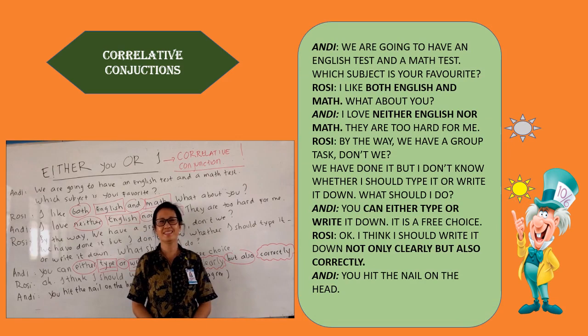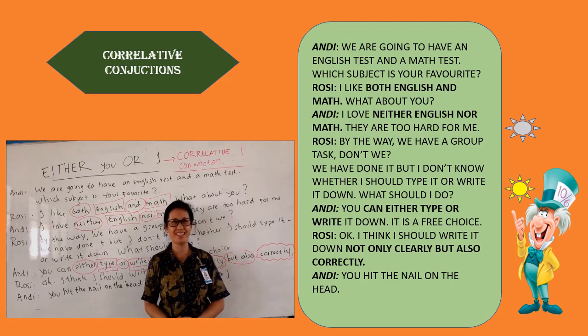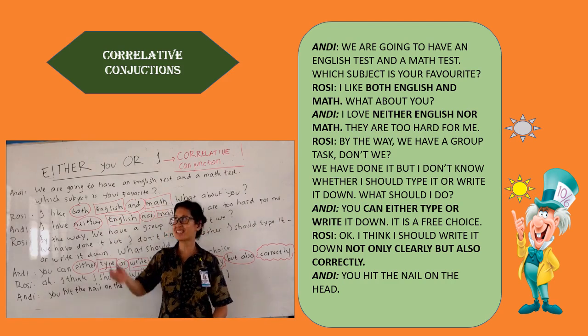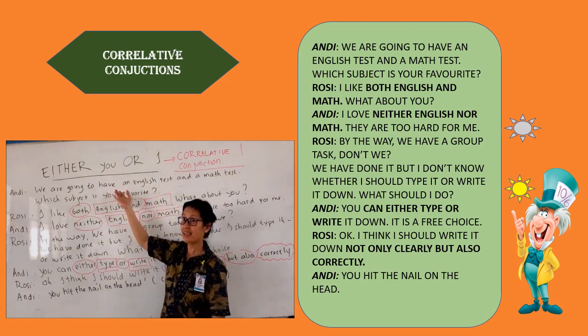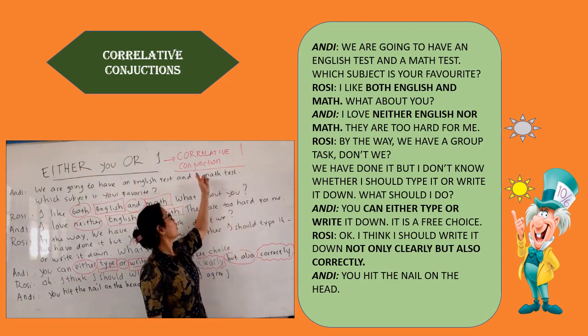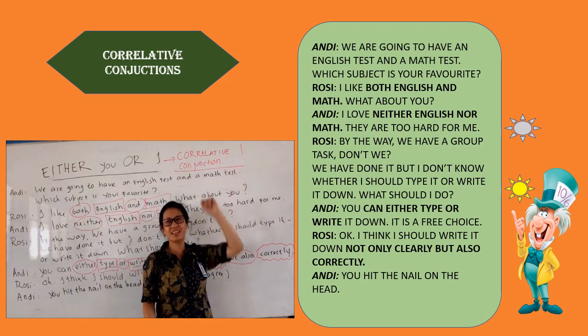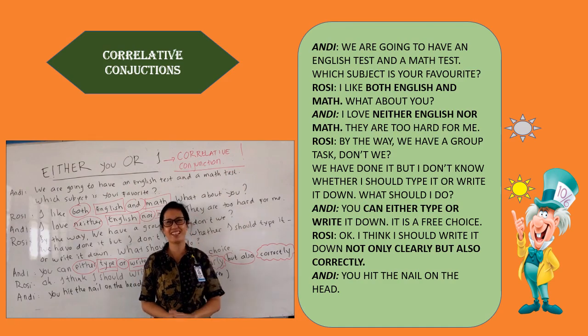Hello everyone, my 10th grader students. How are you? So today we are going to learn something new, which is also quite interesting and challenging. And to start the lesson, I have a dialogue for you to learn together with me. Okay, now let's see the title. Here you have either you or I, and it belongs to correlative conjunction. Do you know what it is? We'll learn about that later. Don't worry. Okay?